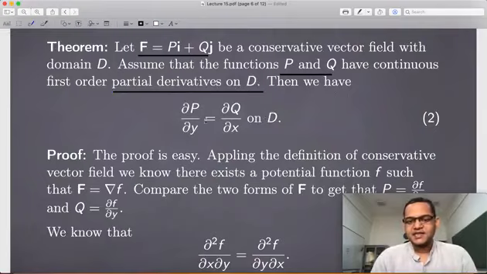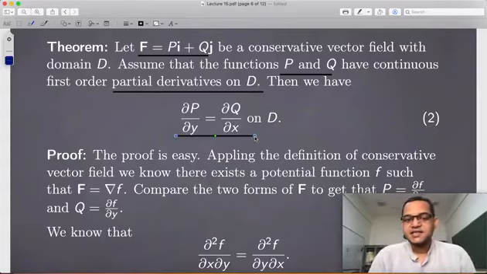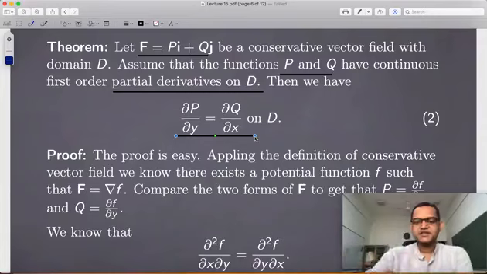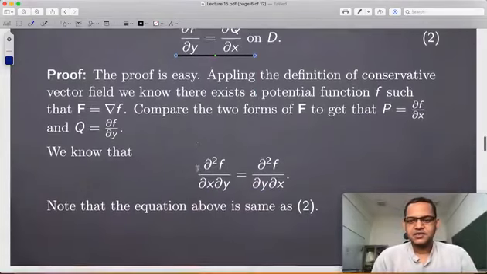Okay, so if I consider the partial derivative of P with respect to y and the partial derivative of Q with respect to x, then these two are going to give me the same function on the domain. So this is a necessary condition for a vector field to be conservative. Now you see, given P and Q, this is so easy, you just have to take the partial derivative. So immediately you can determine that if this doesn't happen, the vector field can not be a conservative vector field. Okay, all right. So proof, let us see.